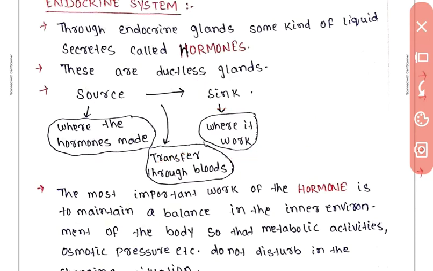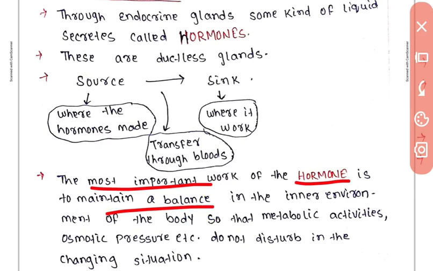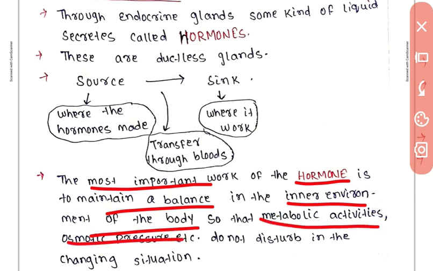Okay, now the most important work of the hormone is to maintain a balance in the inner environment of the body, so that metabolic activity, osmotic pressure, etc. do not get disturbed in the changing situation.